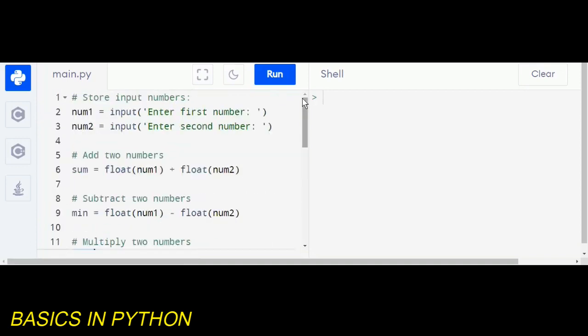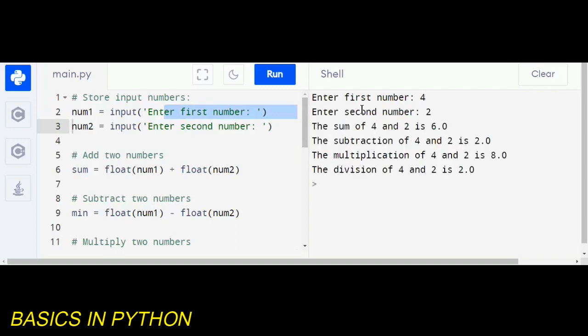So let's run this program for a clear understanding. Let's consider that the first number I am entering is 4, and the second number I am entering is 2. So the sum of 4 and 2 is 6. When I subtract 2 from 4, it is 2, the multiplication of 4 and 2 is 8, and the division of 4 and 2 is 2. This is a basic program to clearly explain the basic arithmetic operations which are supported in Python.